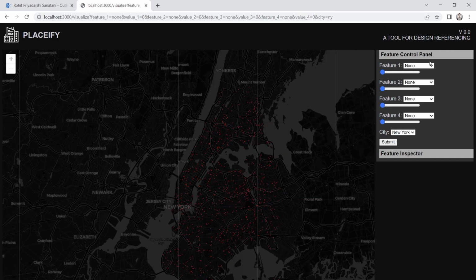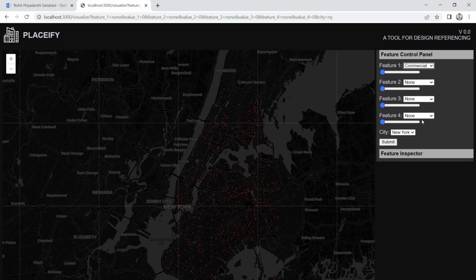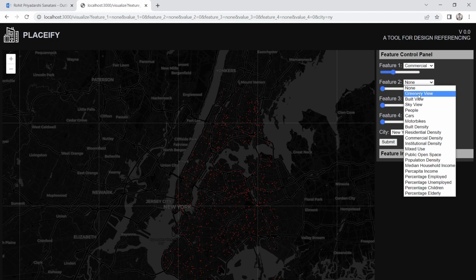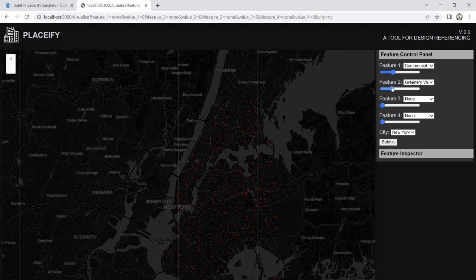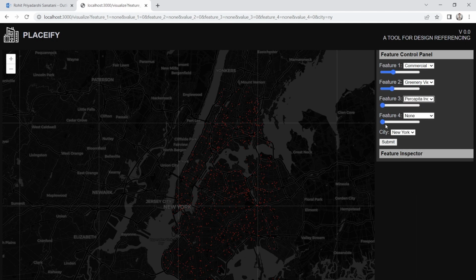Now, to begin with, the user searches for references based on certain envisioned qualities as captured by some of the parameters in the database. For example, if I want to search for mixed-use neighborhoods with quite a bit of visible urban greenery, we can set the commercial distribution and green view parameters accordingly. Let's also say that we want areas with a higher than average per capita income.